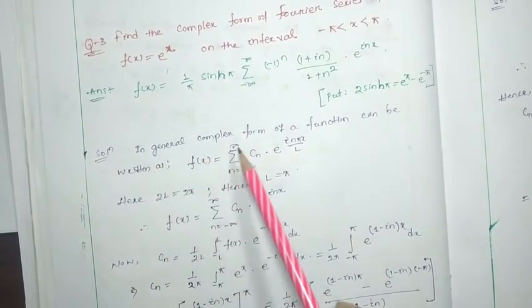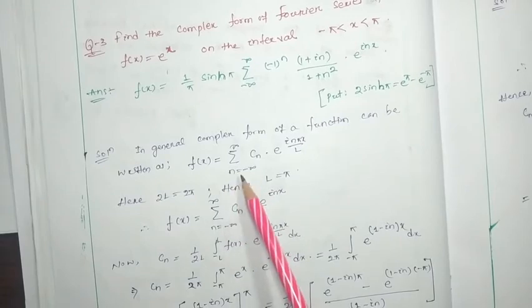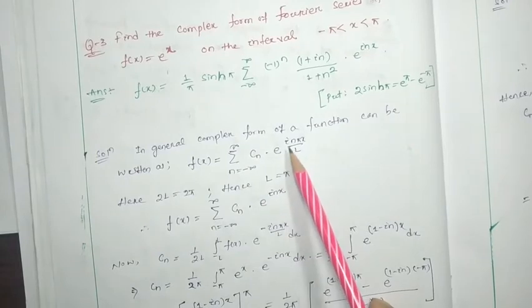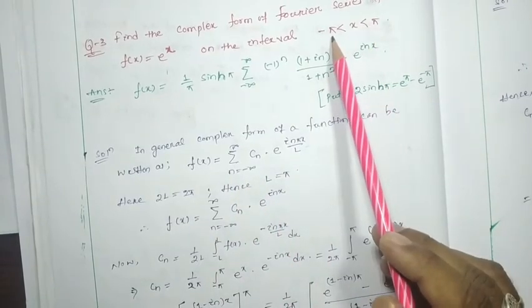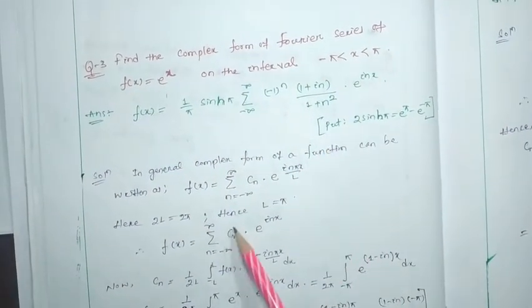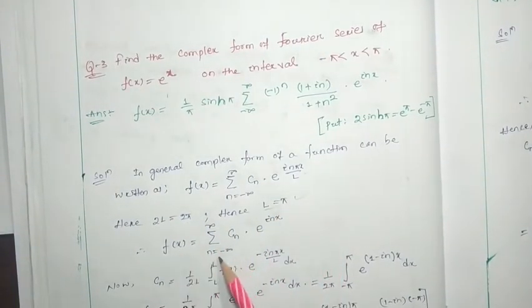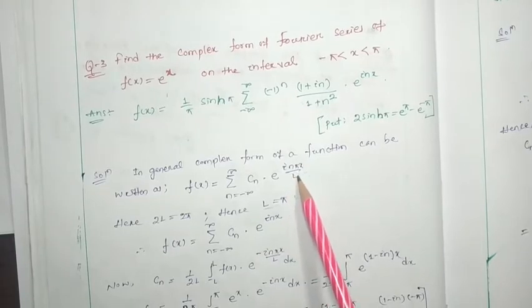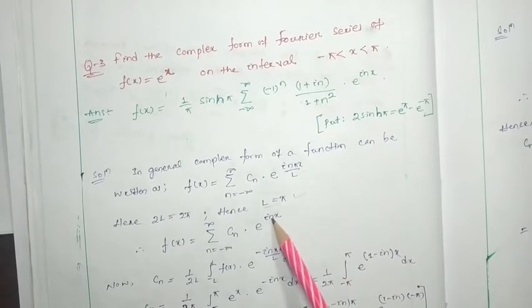In general, we know that the complex form of a function can be written as f(x) equal to the sum from n equal to minus infinity to plus infinity of cn e to the power i n pi x by L. Here 2L, if the limit is minus pi to pi, will be equal to 2 pi, hence L equal to pi. So f(x) will be equal to the sum from n equal to minus infinity to infinity of Cn e to the power, instead of L putting pi, i n x.